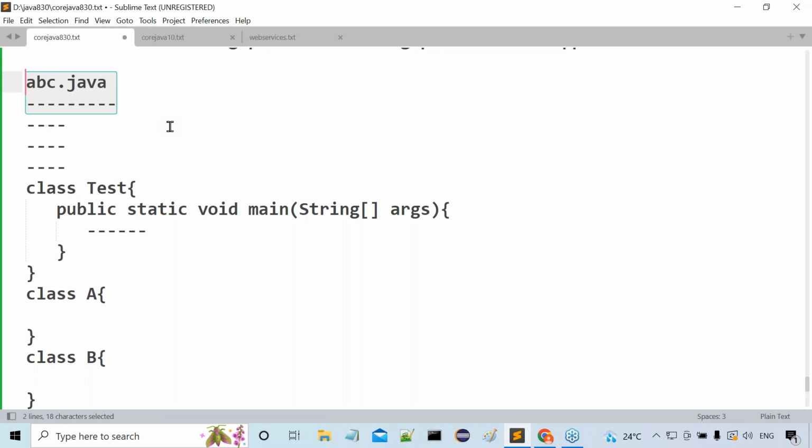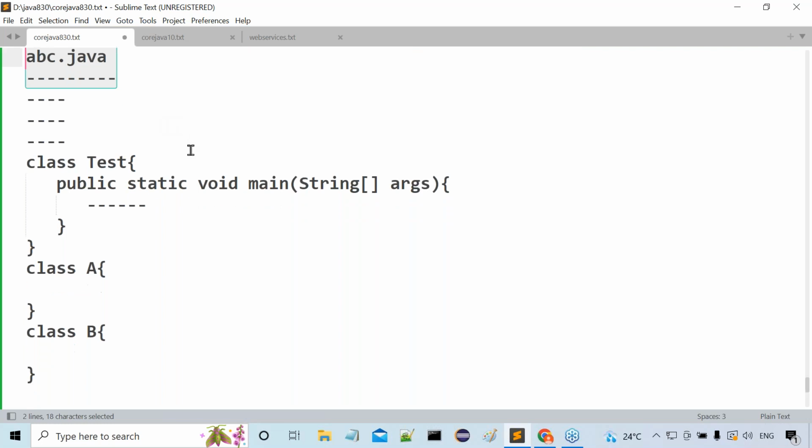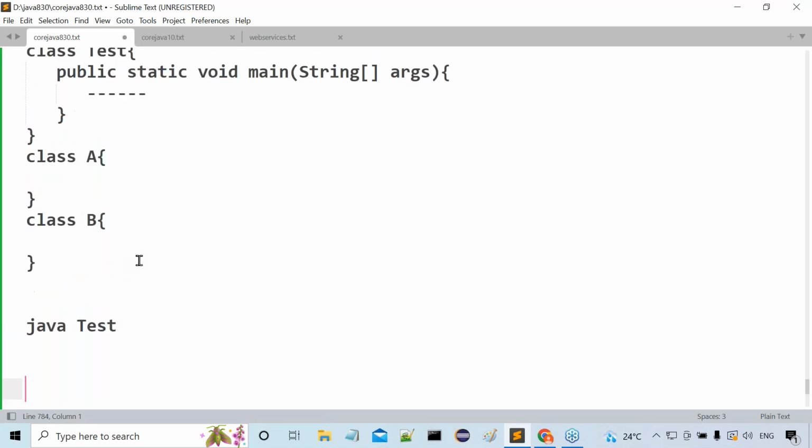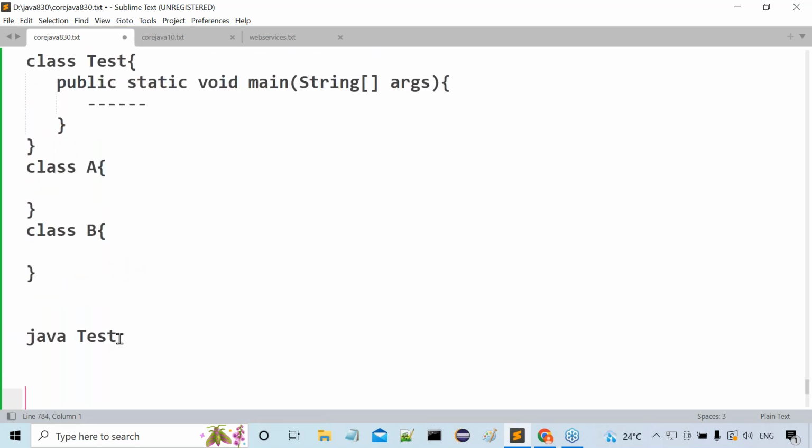You can forget about the Java file. Only .class files are available. On the command prompt, when we provide java Test, JVM can understand that, although three .class files are available, only in the Test class is the main method available.